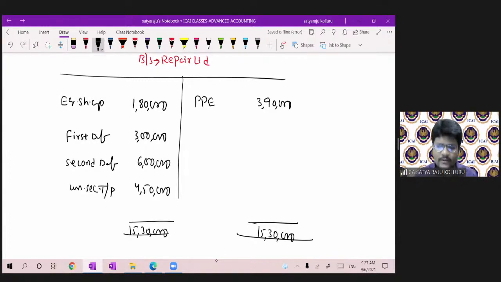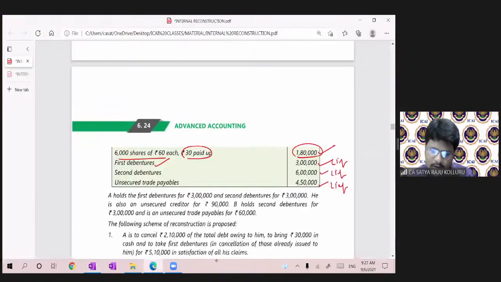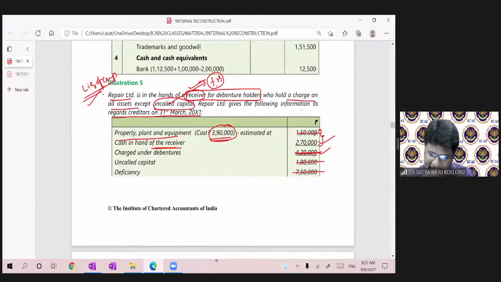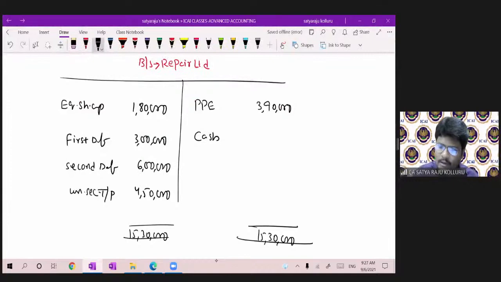But here it doesn't match now. Once again, any cash and cash equivalent is also there. Please consider it. Yeah, cash in hand of the receiver is there, right? Cash 2,70,000, please don't ignore that. Cash and cash equivalent 2,70,000. Now, still not yet matched, which was the debit balance in P&L, since this was a loss-making company. So this is the important point here. You have to find out the P&L account debit balance. Indirectly he is giving 15,30,000 minus 3,90,000 minus 2,70,000, which leads to 8,70,000, which is the balancing figure, guys. 8,70,000 is the P&L account debit balance.